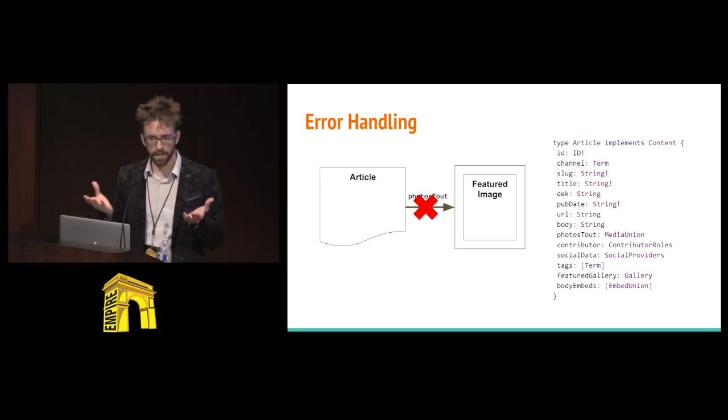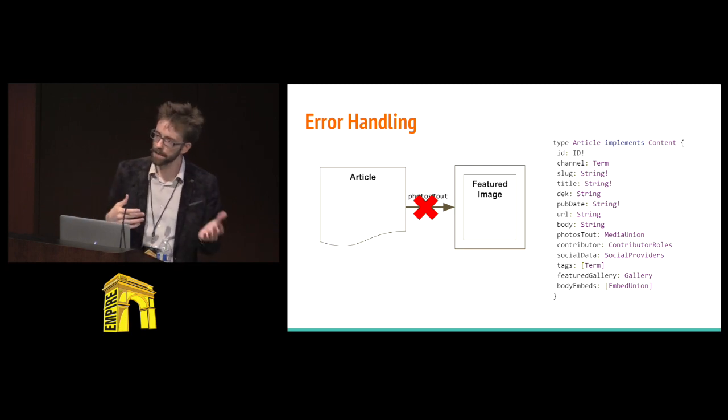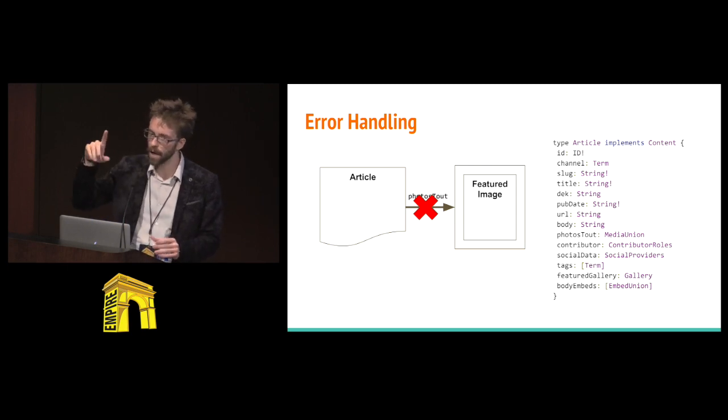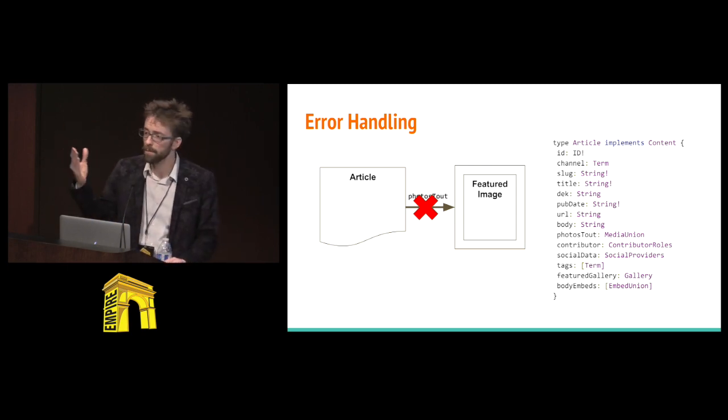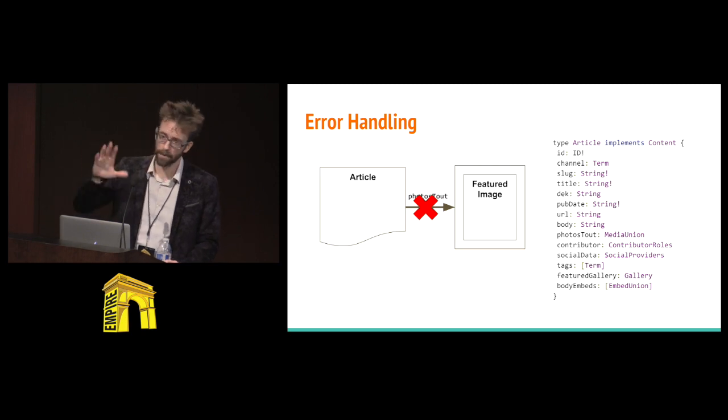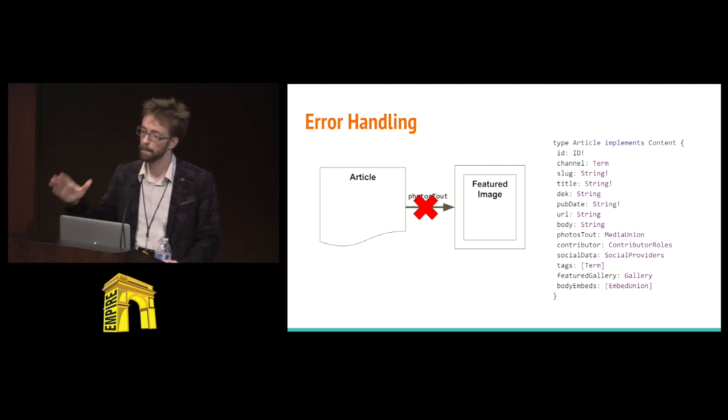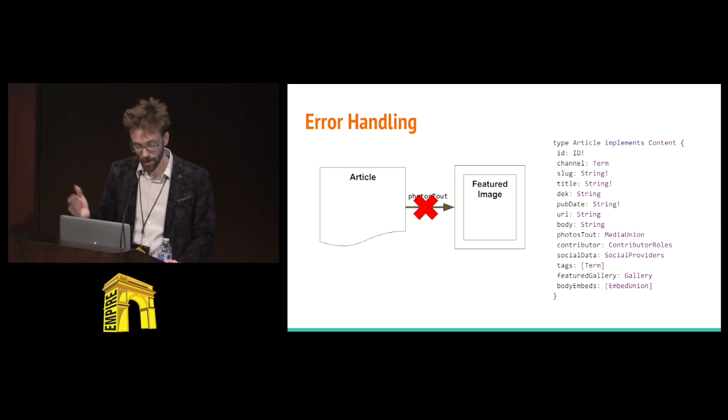So we're somewhere in this in-between, so we're supposed to provide information forward to the client and say, hey, I got some data for you. It's not null all the way up. You may be able to render this, but there's also an error, just so you know. I tried to resolve something. I wasn't able to. I'm sorry. But what do you want to do? You want to try and render this?